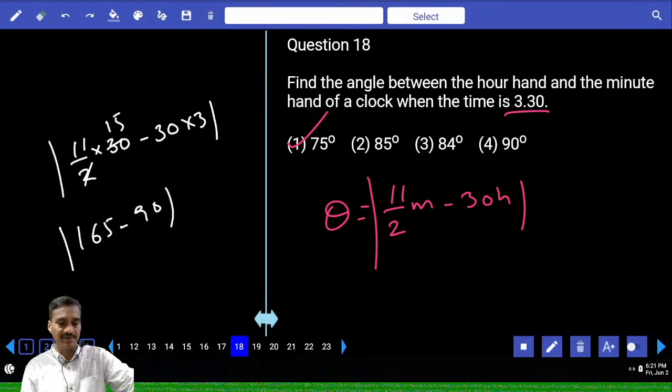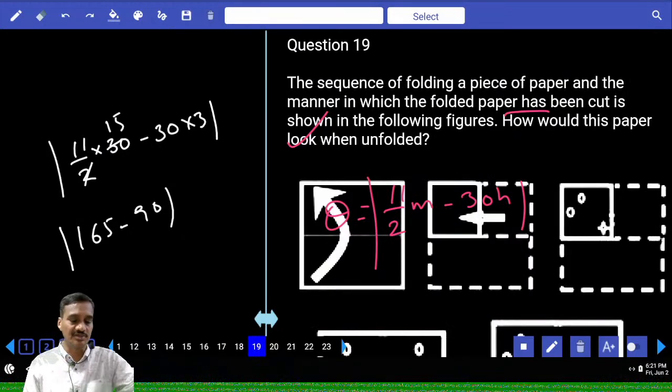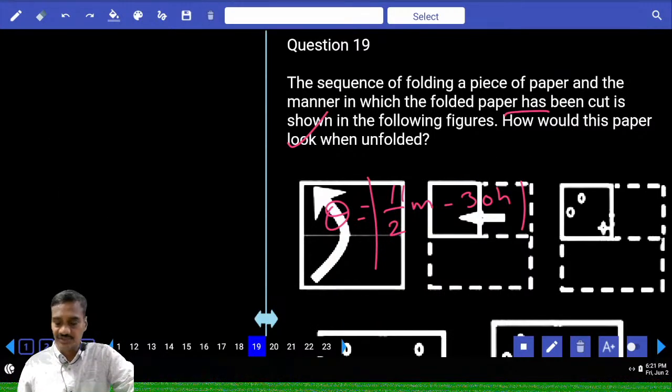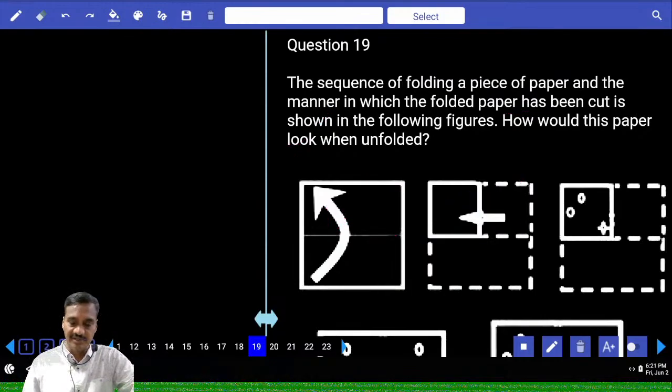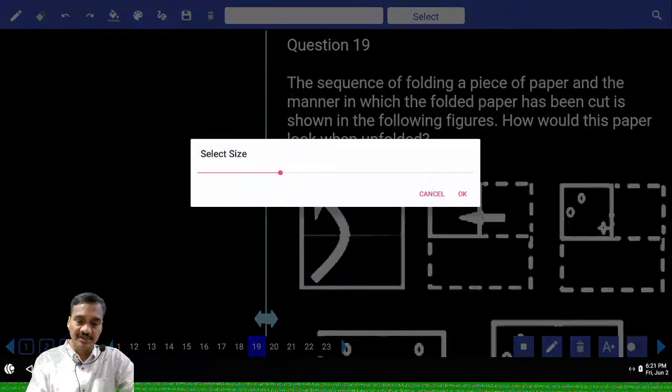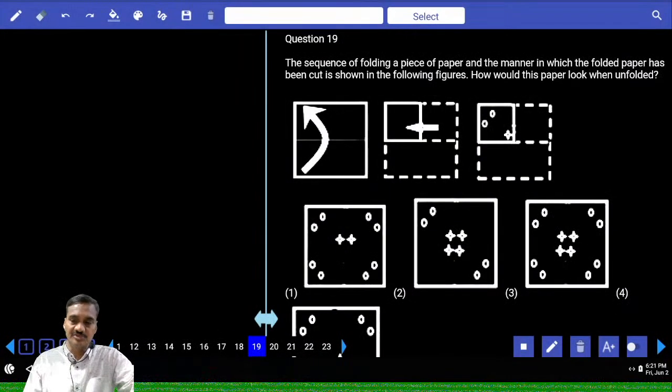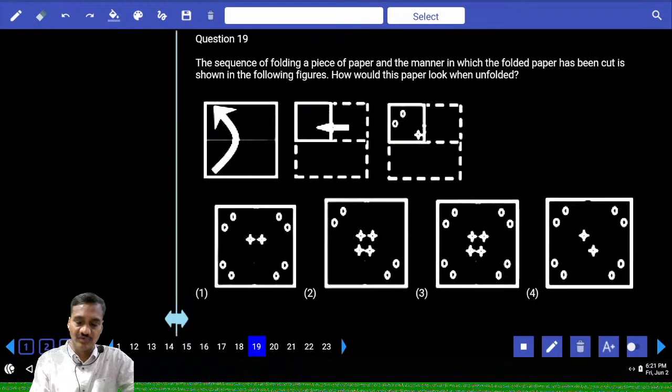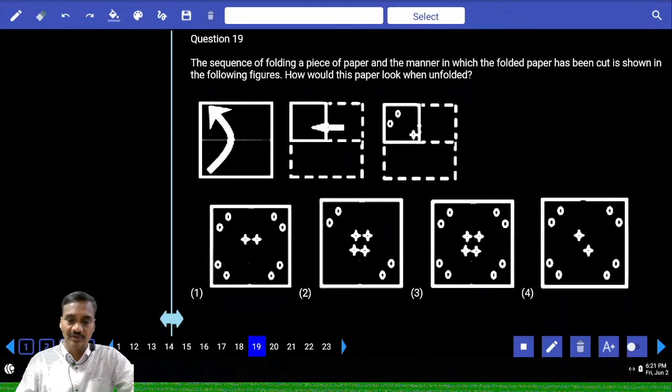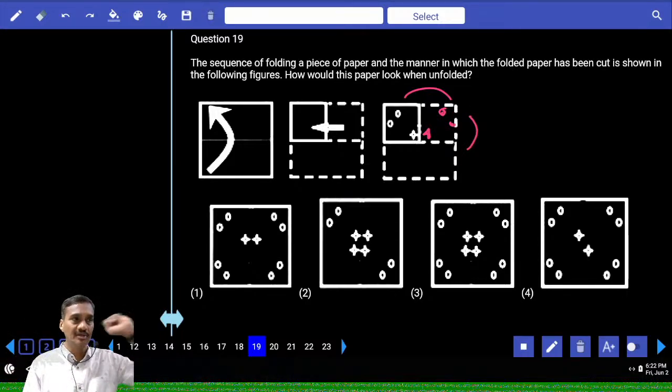Then the next one, the 19th. In question number 19, the sequence of folding a paper and the manner in which it has been cut is clearly shown. Then how would this paper look when unfolded? Coming to the first one, from here to here it must be a mirror image. Now these two stars must be like this, and the circles are here or here, and this star is here. And again from here to here the entire thing will be a water image.